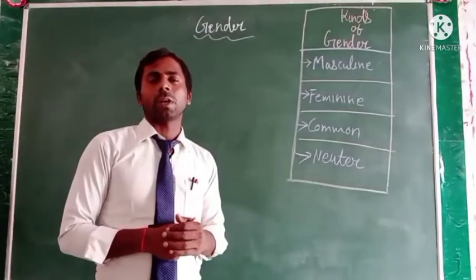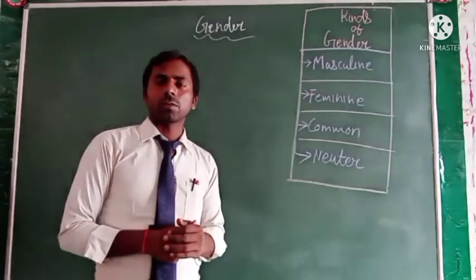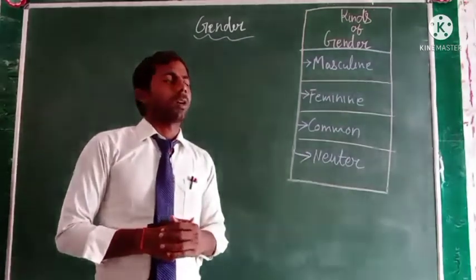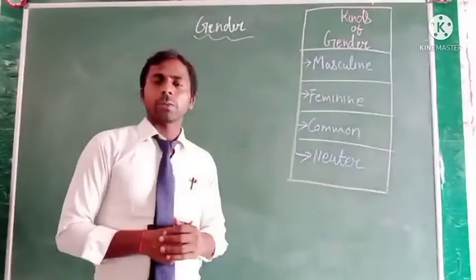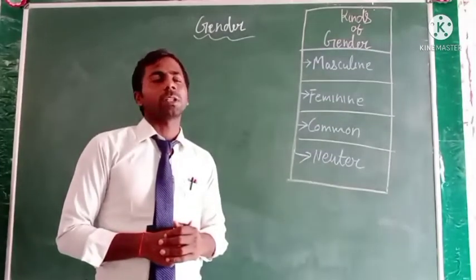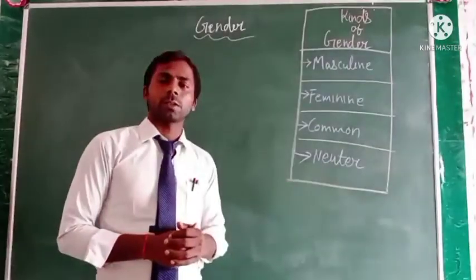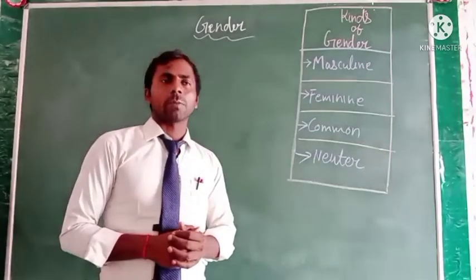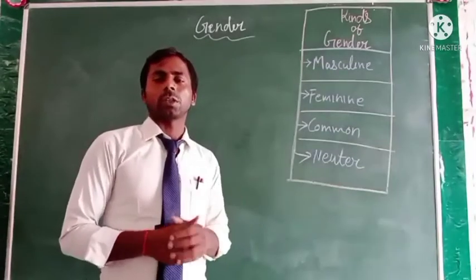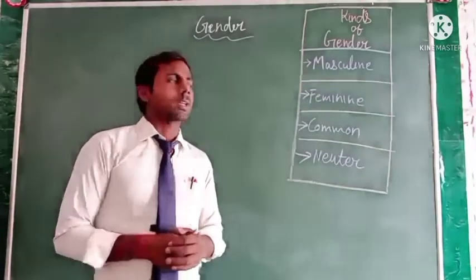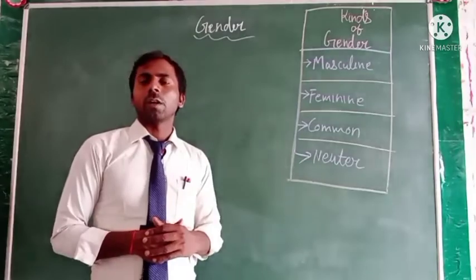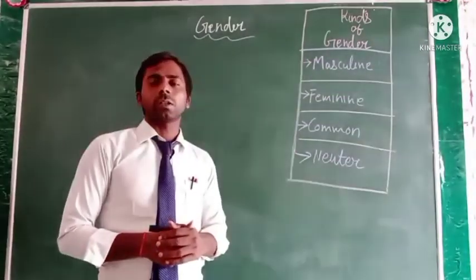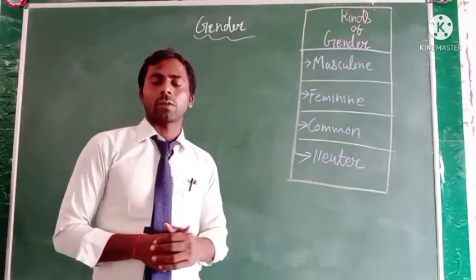When we define gender, gender denotes male, female, both male and female, or neuter. It means some of the words are used for the male person, some of the words are used for the female person, some of the words are used for both, male and female, and many of the words are used for non-living things, which means neuter. Okay, so this type of word will be gender.